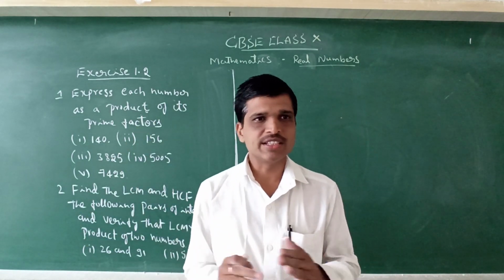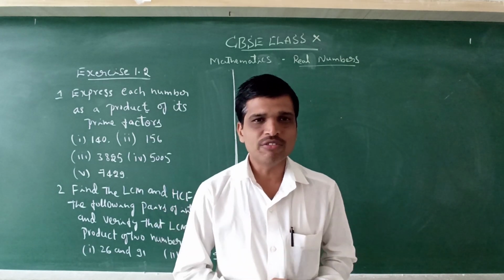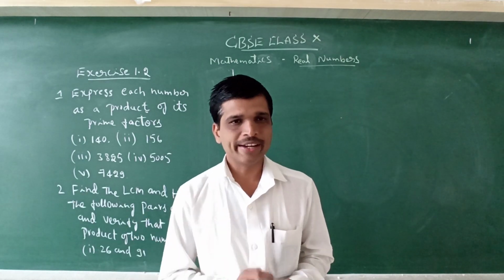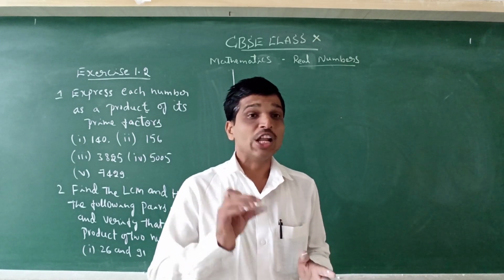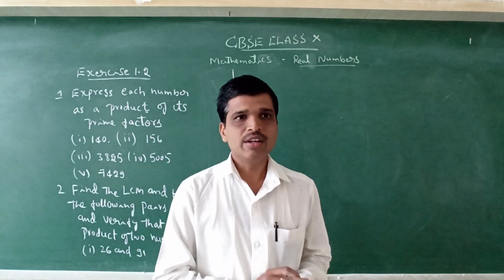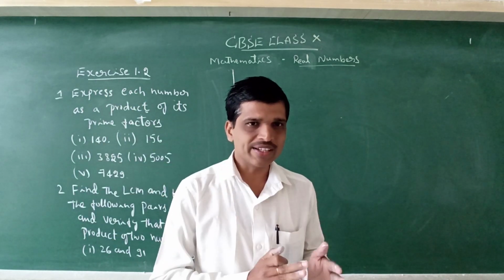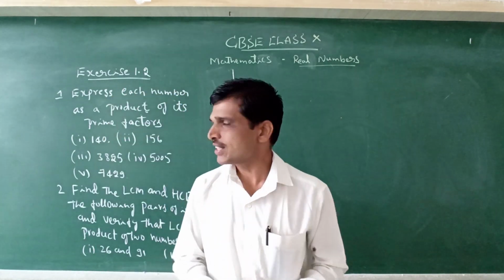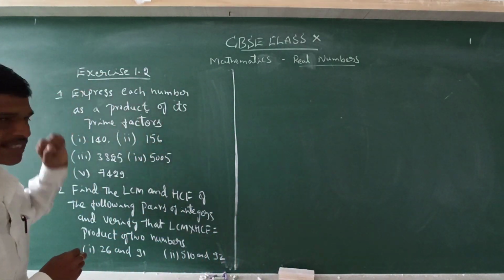That is how to find the HCF and LCM. You know the meaning of HCF and LCM. What do you mean by HCF? Highest common factor. What do you mean by LCM? Lowest common multiple. It means if the given factors are there, the ones with the lowest powers are considered for the HCF. In the given factors, the ones with the highest powers are called the LCM. So now we shall try to solve some more examples based on this exercise 1.2.